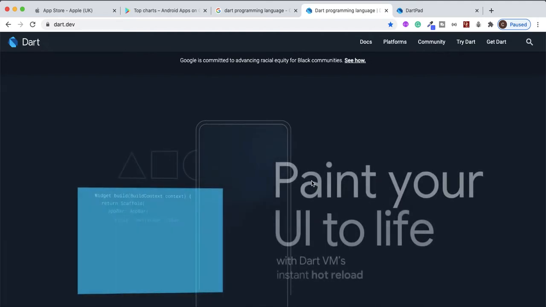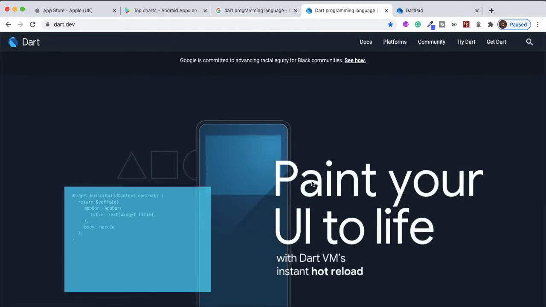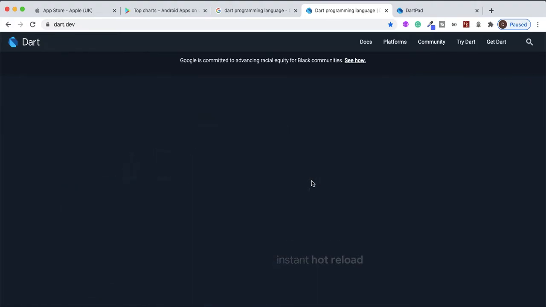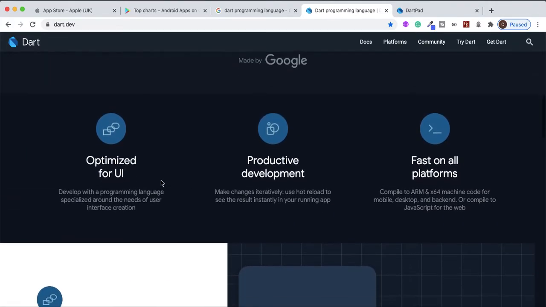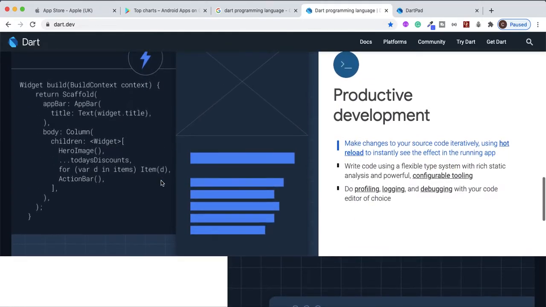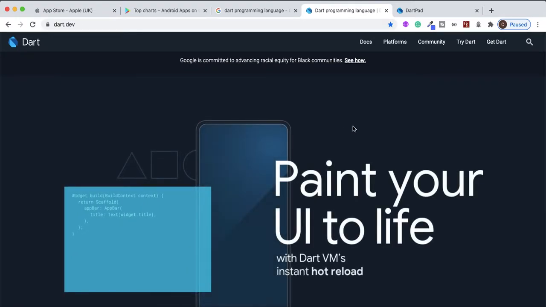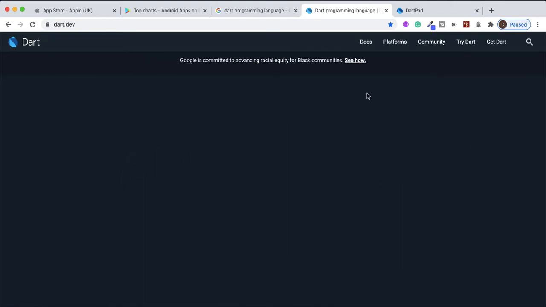And you want to know, where do I start? So you could go to their main official website, and you could find out more about the language, how fast is it, what does it do, and so on. What are some of the features, the benefits? Really bookmark this website, because you're probably going to be using it a lot if you really want to take that seriously and you want to be a good developer.